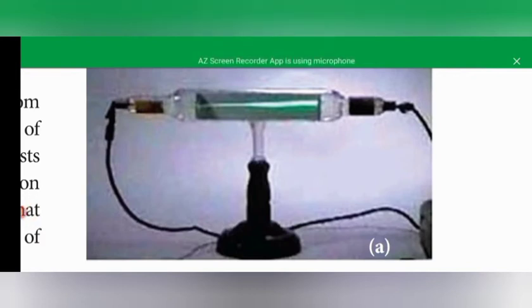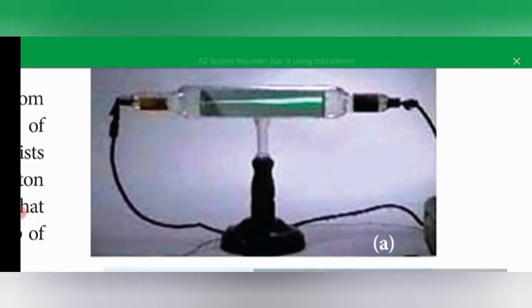It consists of a long glass tube of nearly 50 centimeter length and 4 centimeter diameter. The pure gas is filled in this discharge tube, and a small opening in the tube can be connected to a high vacuum pump and a low pressure gauge. The electrodes are connected through coils. The electrode connected to the positive is known as the anode, and the electrode connected to the negative is called the cathode, maintained at a potential of 50 kilovolts.